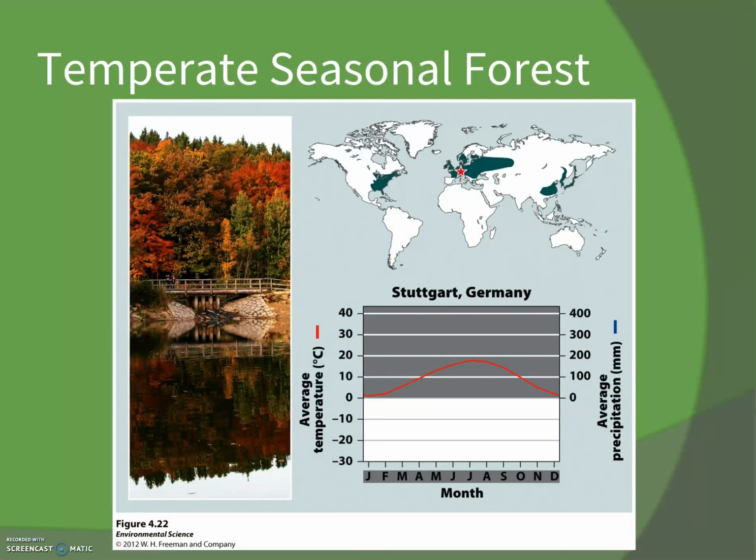Much of the land is used for agriculture, development, industry. We know our animals: white-tailed deer, bald eagles, coyotes, black bears. These are the things that we're going to find in a temperate seasonal forest. Also referred to as a deciduous forest, or temperate deciduous forest, are other words that people use to describe this biome.